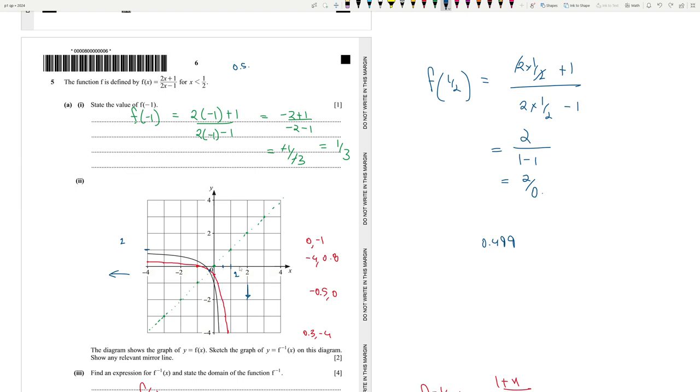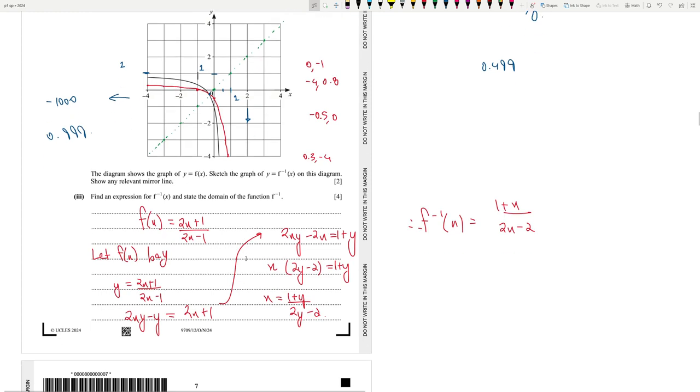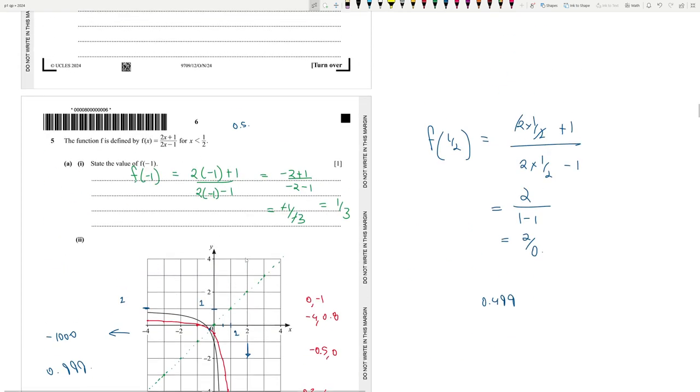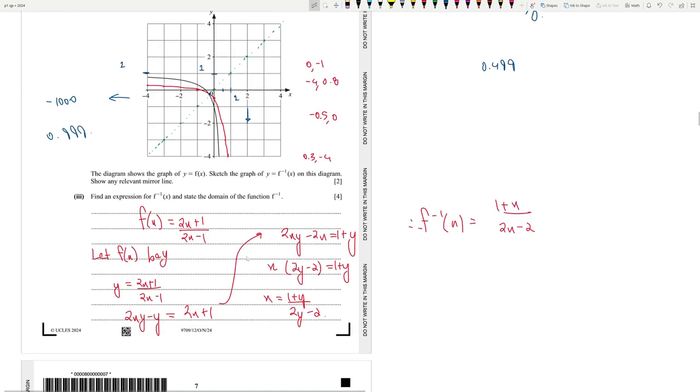And on the other hand, the other asymptote is this value over here, which is y equals 1, because try a very negative value like minus 1000. Try it. 2 into minus 1000 plus 1, and then 2 into minus 1000 minus 1. What value do you get? You are getting 0.999, so it can never touch 1. So the range of this will always be below 1. It's less than 1. So we can say that the range of f(x) is always less than 1. So the domain of f inverse x will also be less than 1. So that's how we figured it out. Okay.